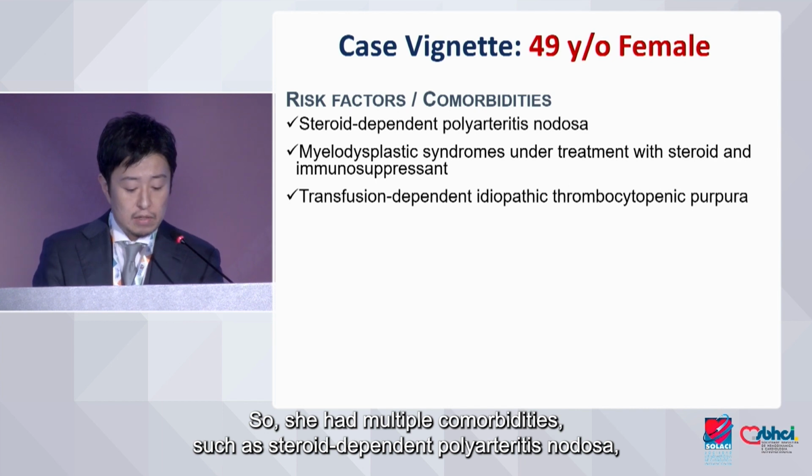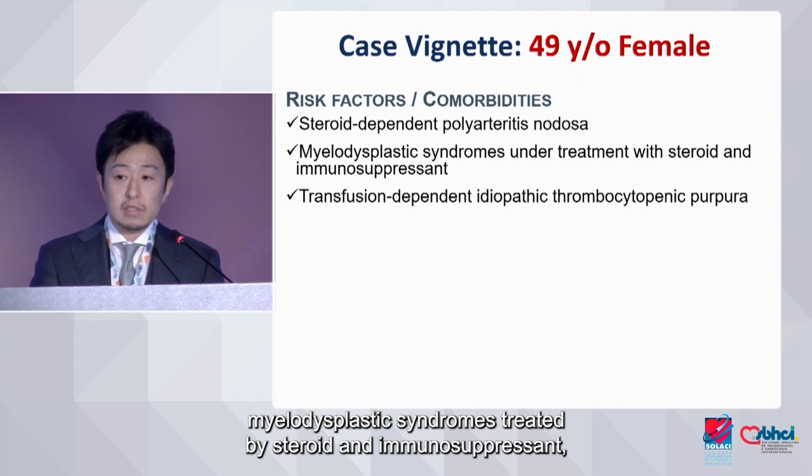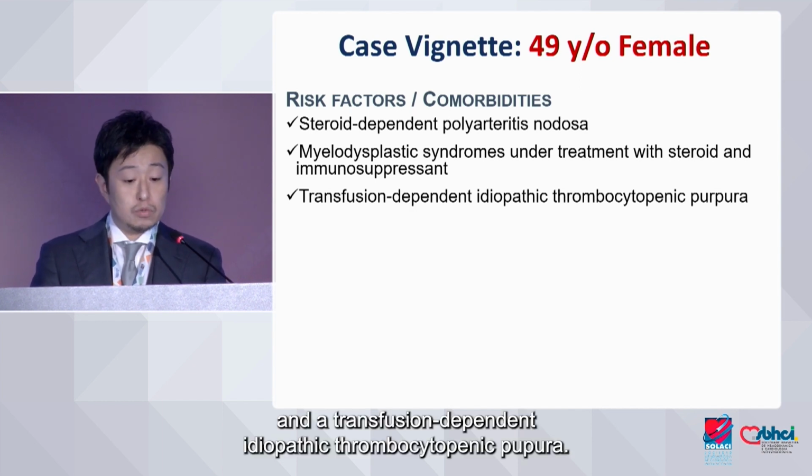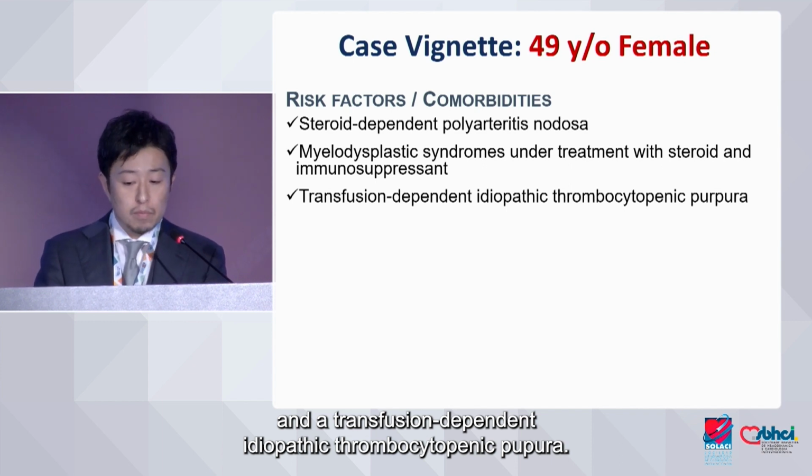She had multiple comorbidities such as steroid-dependent polyarteritis nodosa, myelodysplastic syndromes treated by steroid and immunosuppressant, and transfusion-dependent idiopathic thrombocytopenic purpura.